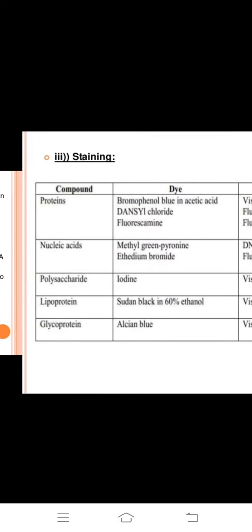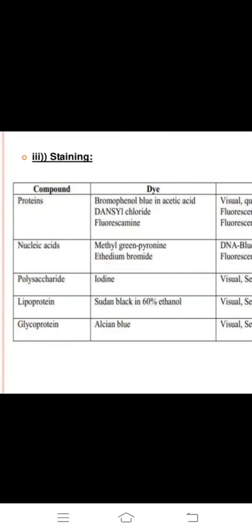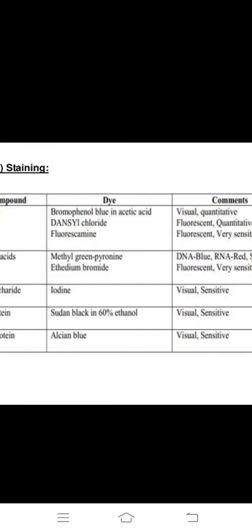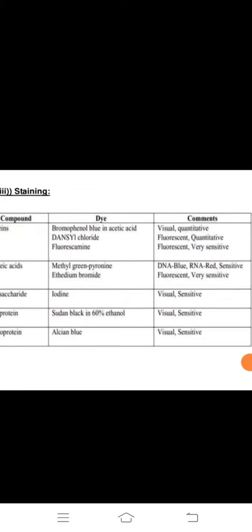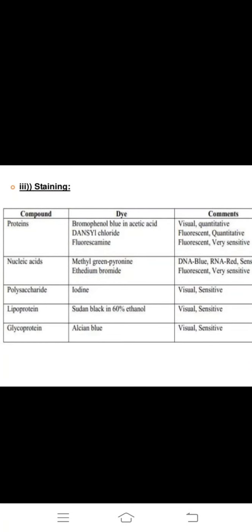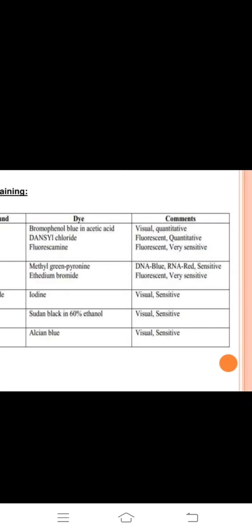Staining is for proteins, nucleic acids, polysaccharides, lipoproteins, and glycoproteins. For proteins, dyes used are bromophenol blue in acetic acid and dansyl chloride fluorescent, which is very sensitive.